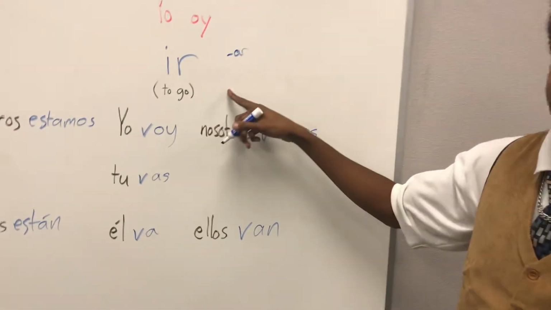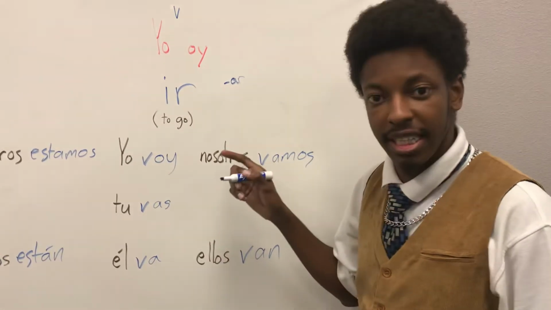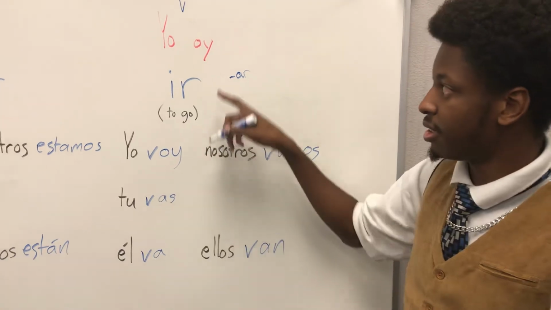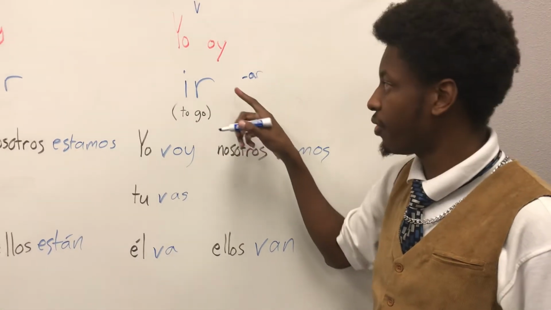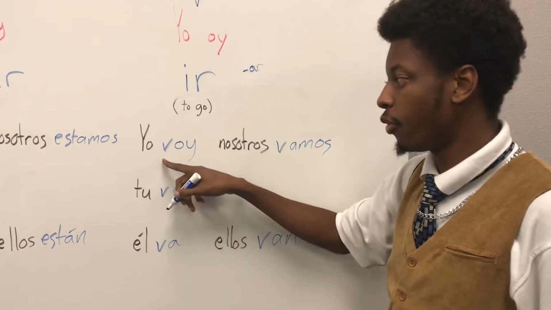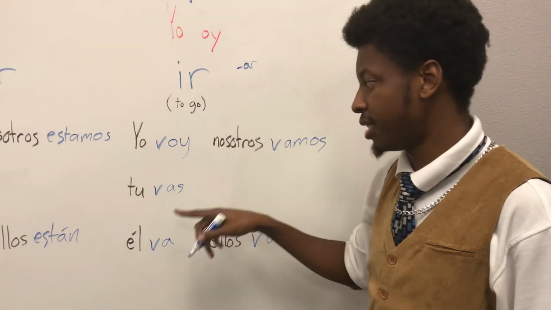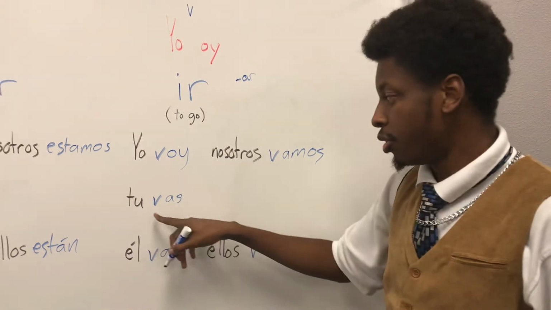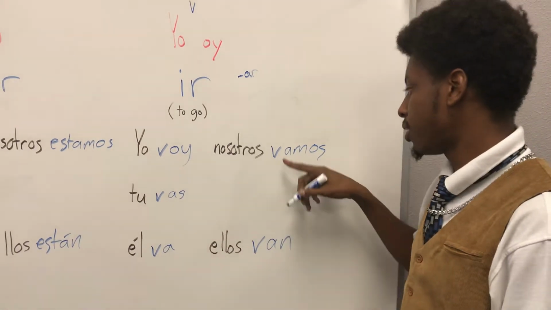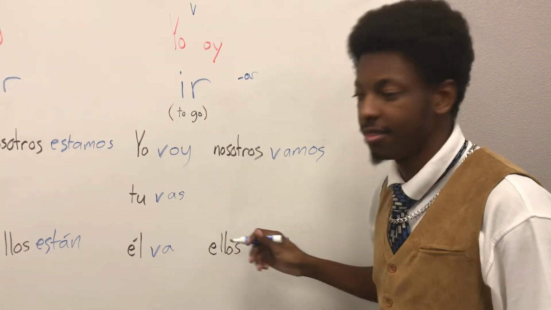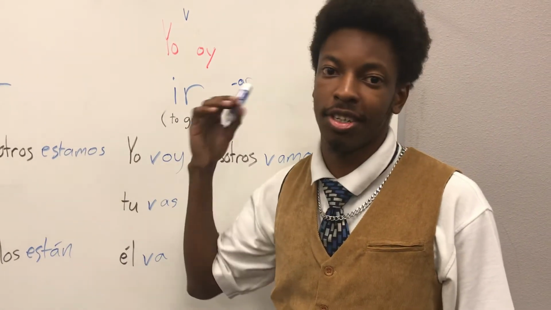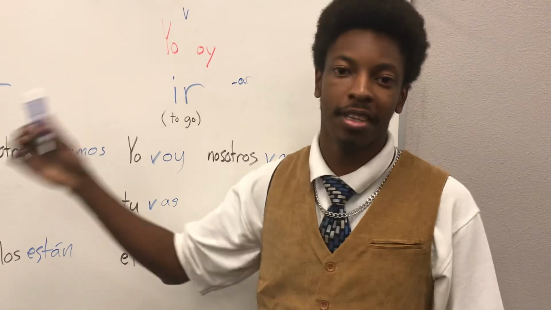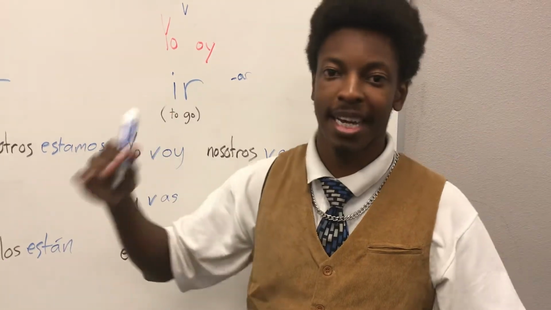Alright, last one. Ir. So what we did here was we took the stem V and we gave it AR endings, except for yo oy, yo voy. Everything else AR endings with the stem V. Simple. Tú vas, él va, nosotros vamos, ellos van. And that is how you conjugate these three tricky words that you are going to use every day for the rest of your life as long as you speak Spanish.